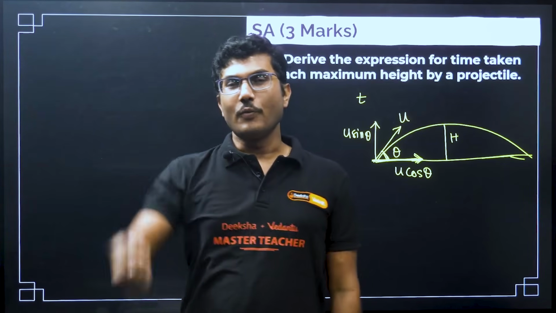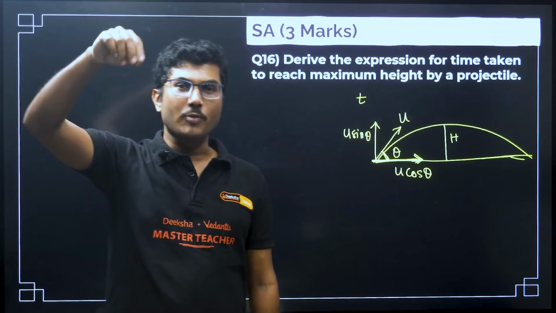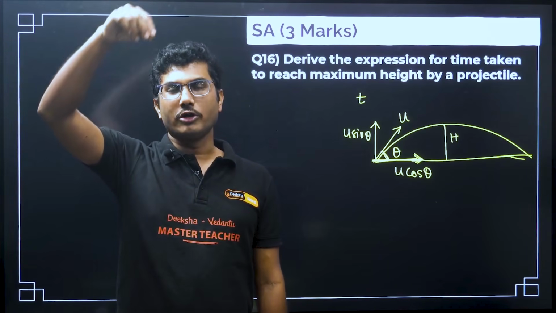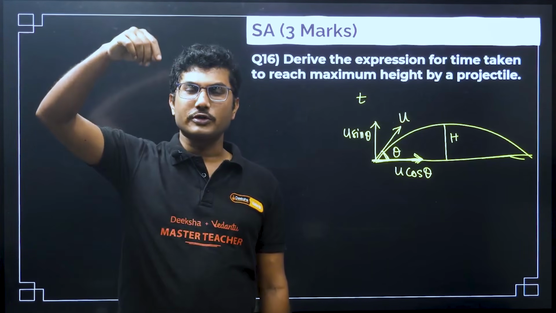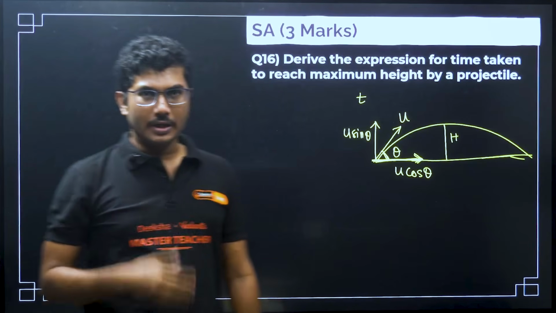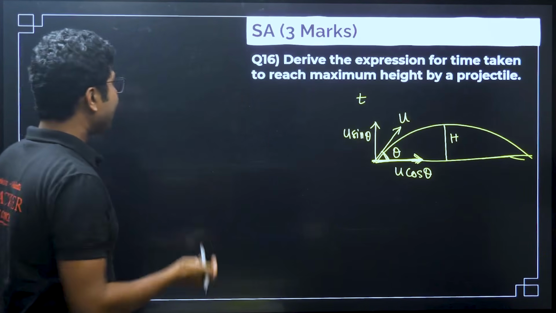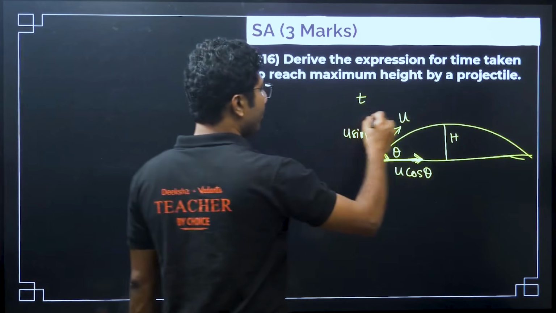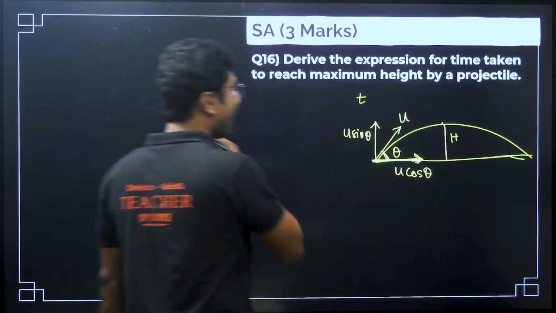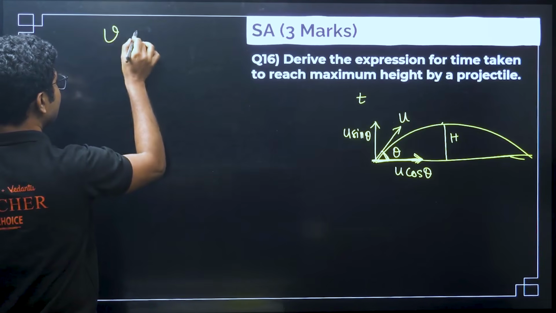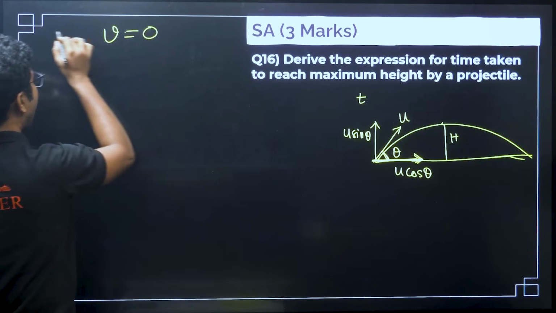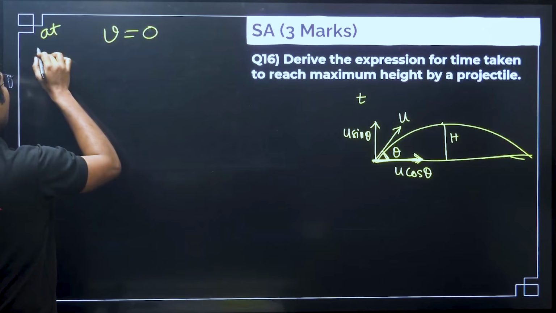Momentarily at the top of the motion, the ball or the cock or maybe a towel stops for some time, then comes back. So at the top position of the motion, the vertical final velocity will be 0 at the highest point.